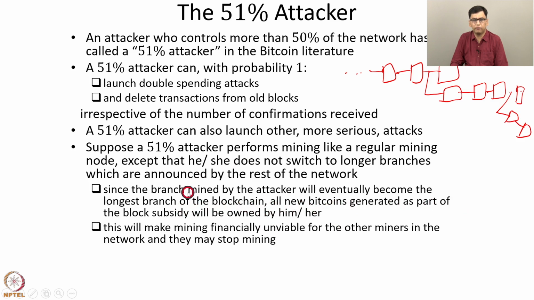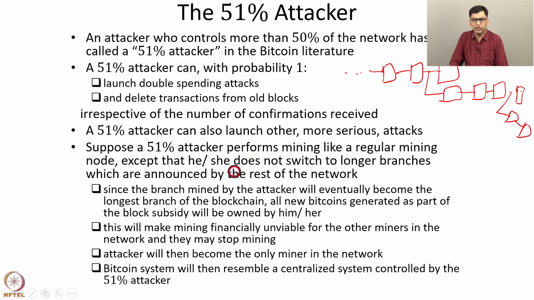So this will make mining financially unviable for the other miners in the network, and they may stop mining. Even if the other miners manage to generate a valid block, eventually that block will be replaced because the attacker will create a longer branch. So in that case, mining will become financially unviable for the other miners, and they may stop mining. Then the attacker will become the only miner in the network.